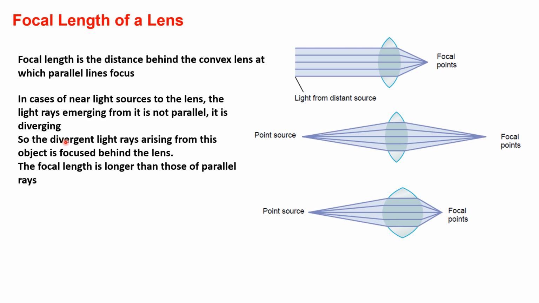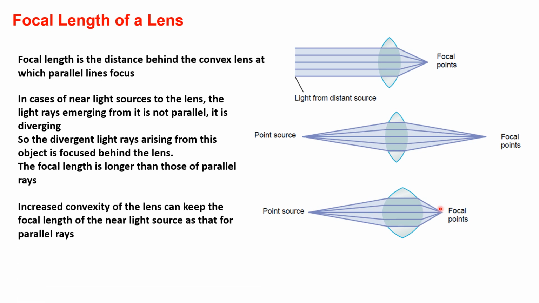So the divergent light rays arising from a near object are focused at a greater distance, or the focal length in this condition is longer than that of the parallel rays. But if we increase the convexity of the lens, increasing its power to bend the light rays, we will bring this focal point to be the same as for the parallel light rays.